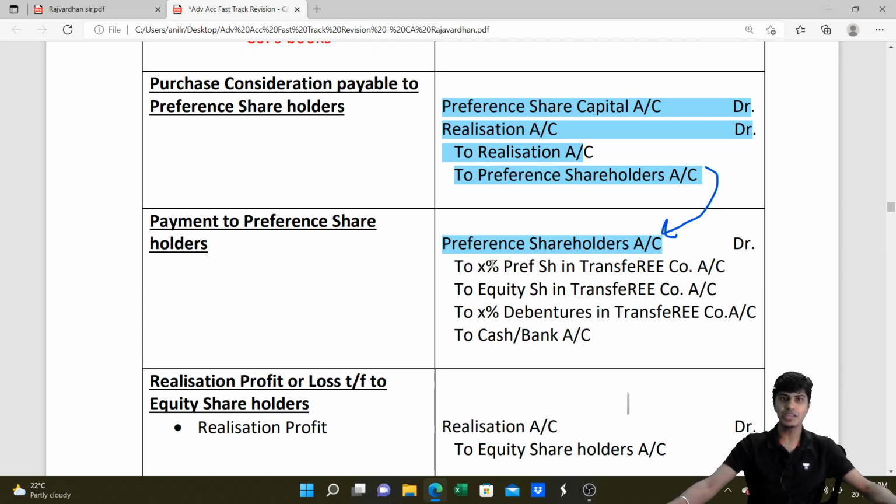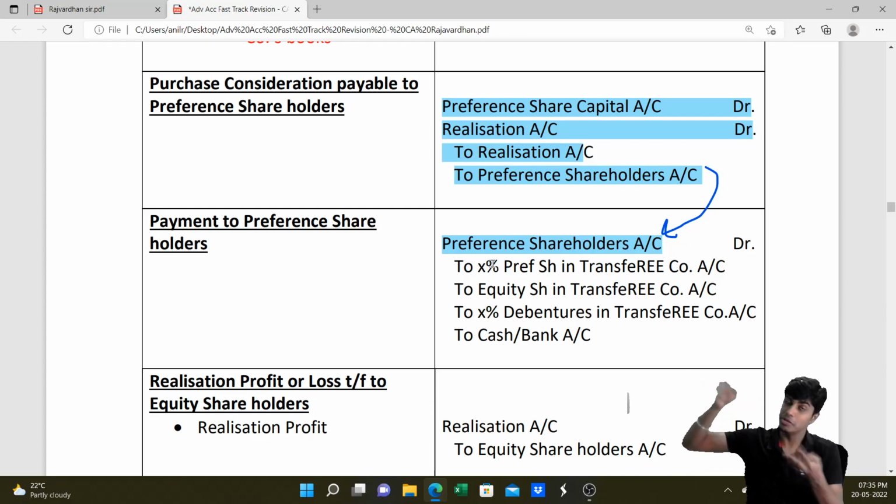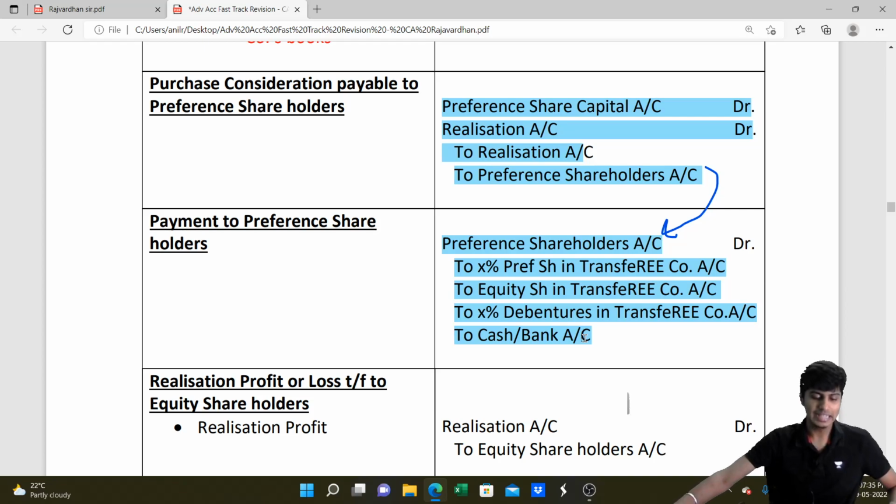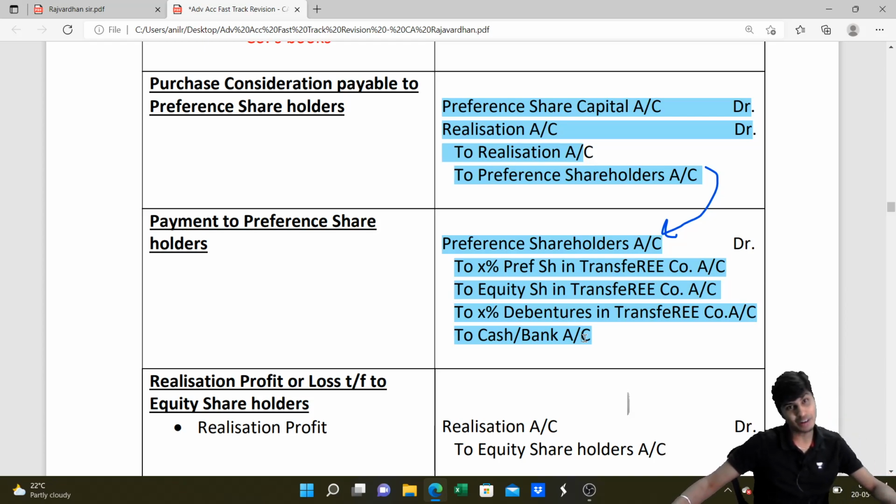Then whatever this preference shareholder account which is debited here will now be closed. What do I do? I'll write preference shareholder account debit to whatever consideration we give them. They can be settled by giving equity shares in transferee company or preference shares in transferee company or debentures or even cash. Whatever we give them will now be credited.